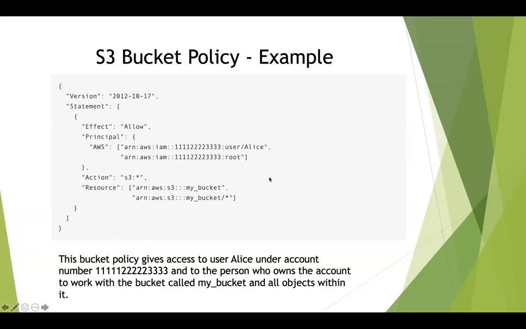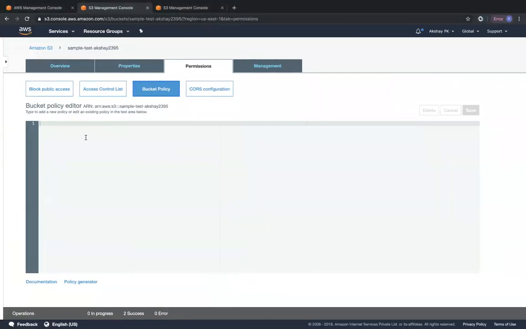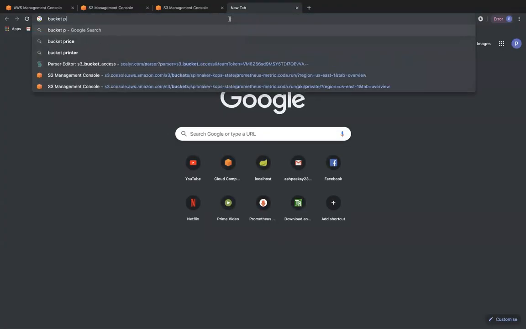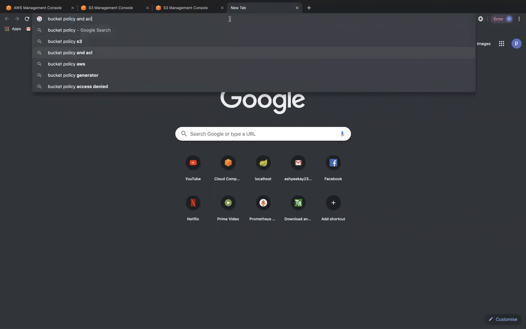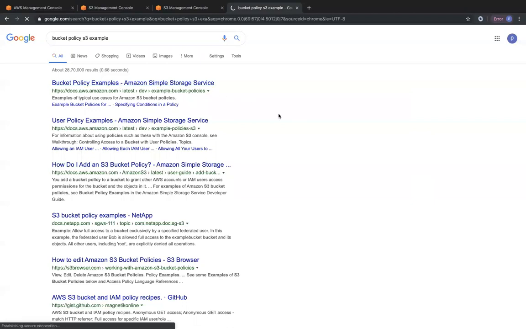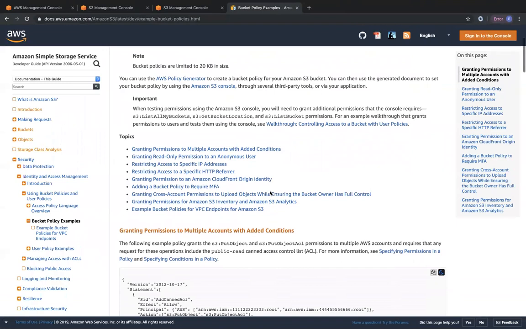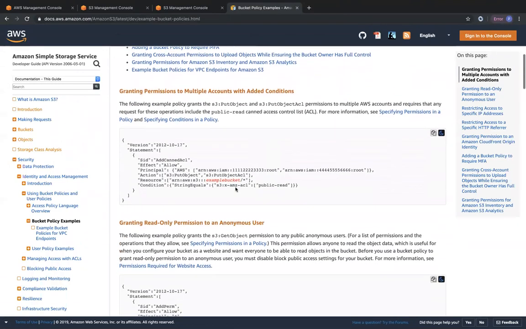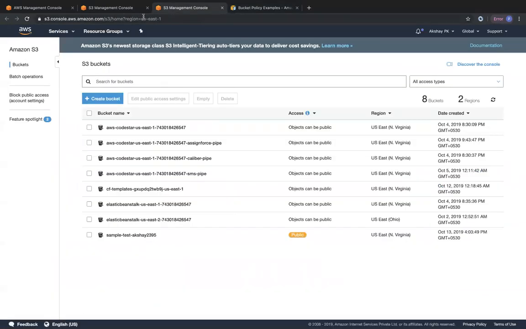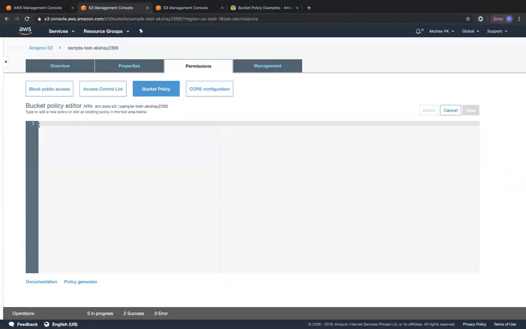So what I'm going to do right now is, yesterday we created a user called Shiba. So I'll give access to Shiba to this particular bucket using a bucket policy. Just to get it from the internet, S3 example. I'll take some of the bucket policy examples that are denoted over here. So this is the AWS documentation. I'm just going to take this bucket policy and paste it over here in the bucket policy.